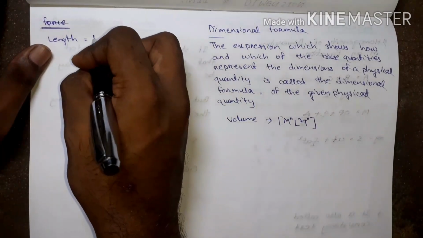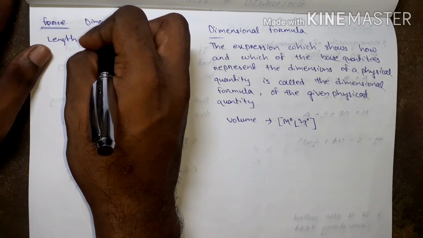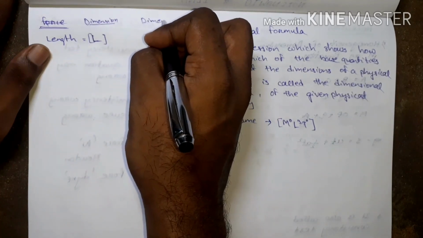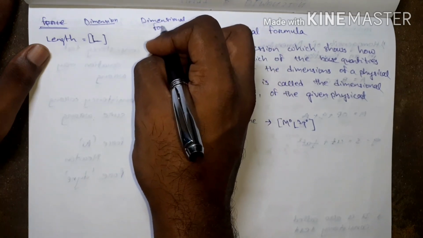It is the dimension. But what is the dimensional formula?